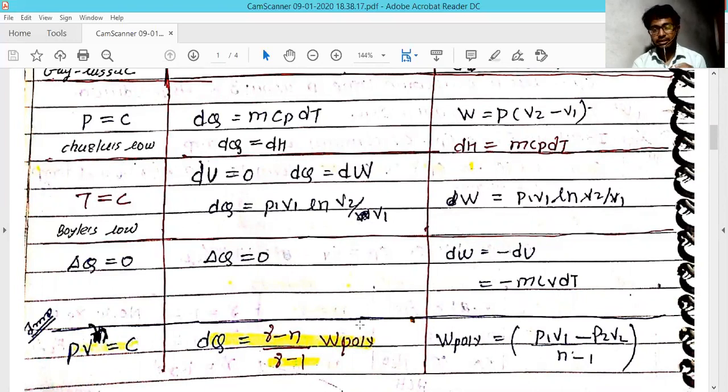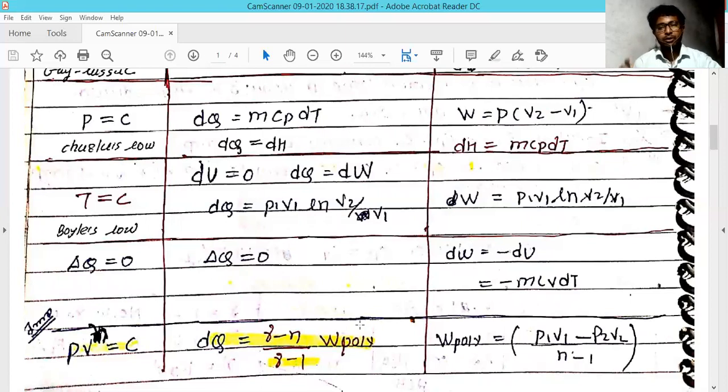because for the ideal gas, you have seen that internal energy is only a function of temperature. If it is only a function of temperature and temperature remains constant, the internal energy change will be 0. In the first law equation, dq equal to du plus dw, if you remove du, it becomes dq is equal to dw.